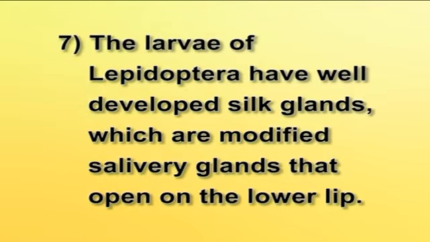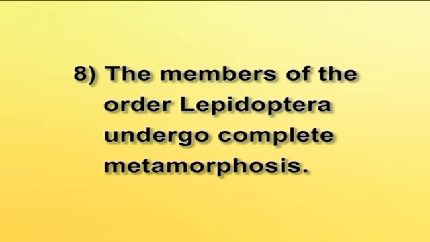The larvae of Lepidoptera have well developed silk glands which are modified salivary glands that open on the lower lip. Many larvae use this silk in making a cocoon, and some use it in making shelters. Natural silk is a product of this order. The members of the order Lepidoptera undergo complete metamorphosis.